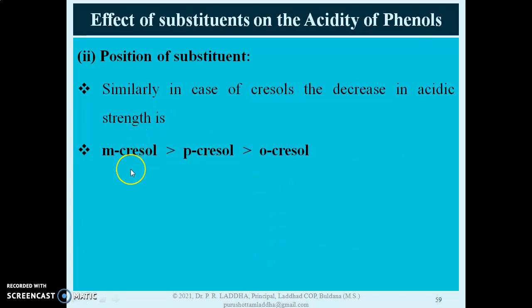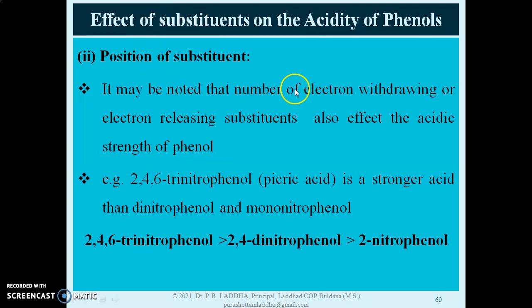Similarly, if electron donating group is there, that effect is less at meta position. Hence, metacresol is more acidic than paracresol, that will be more acidic than orthocresol. As cresol means methyl group is attached to phenol, it is electron donating group, so effect is opposite. It may be noted that the number of electron withdrawing or electron releasing substituents can also affect the acidic strength of phenol. The more the number of electron withdrawing or electron donating groups, the more the acidity of phenols will increase or decrease in that particular sequence.